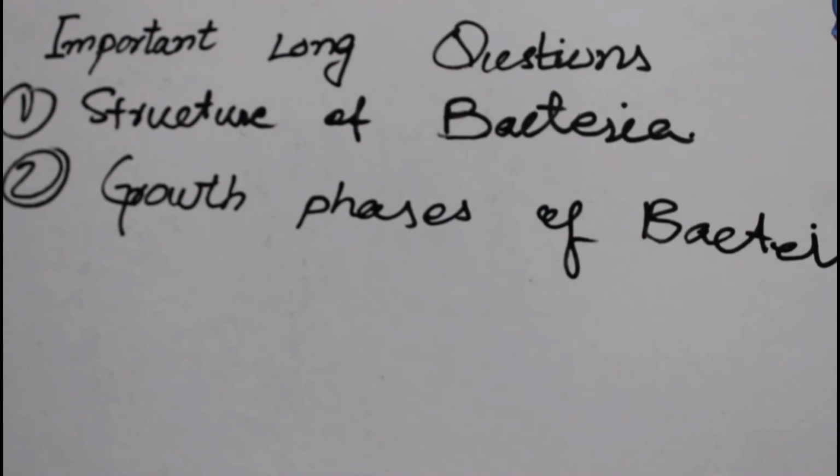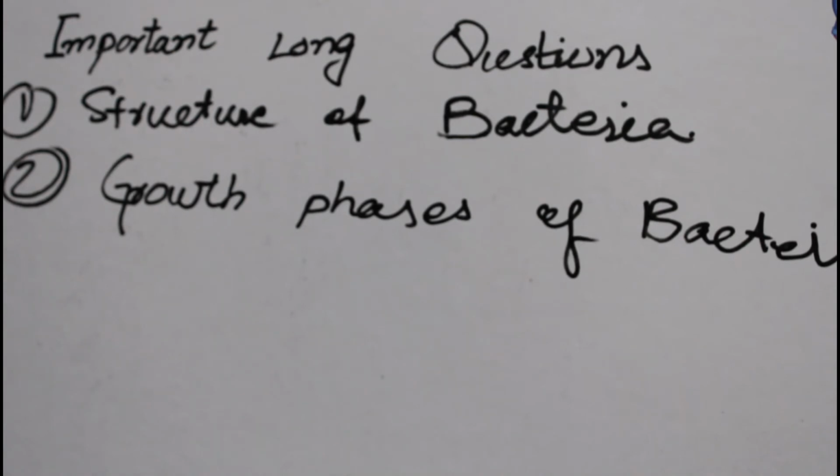So this is what they can ask from the growth phases of bacteria. Again it can be of 4 or 5 marks, and I am telling you according to the pattern of the Punjab University. So these are the two most important questions.